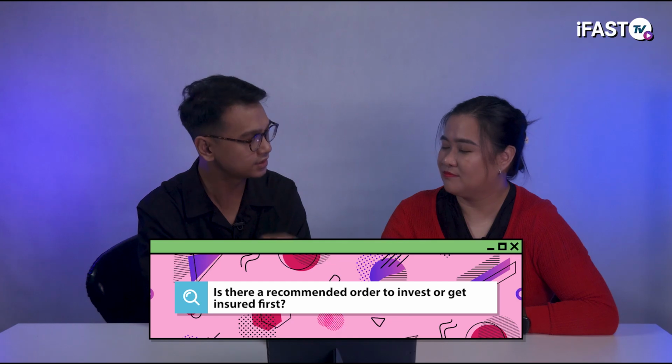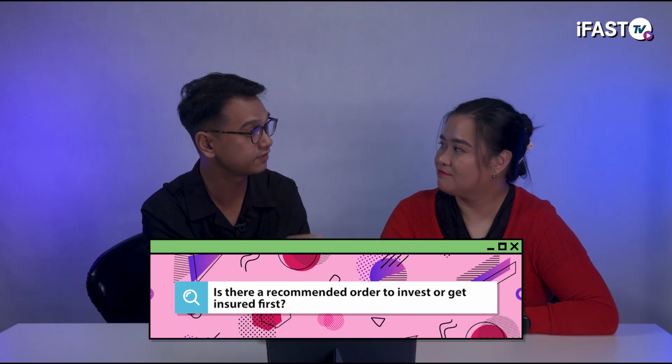So the internet is most curious about this question. Is it recommended to do investment first or to get insured first? Well, generally, I would say build your emergency savings first while securing your basic insurance coverage, then consider investment or insurance savings plan according to your financial objectives and risk appetite. Remember, these are generic guidelines. It is advisable to consult with a licensed financial consultant for more personalized advice that is based on each individual's circumstances. I think that's all for today.